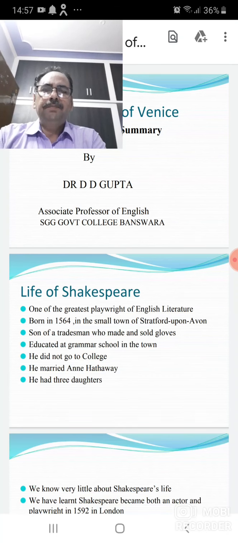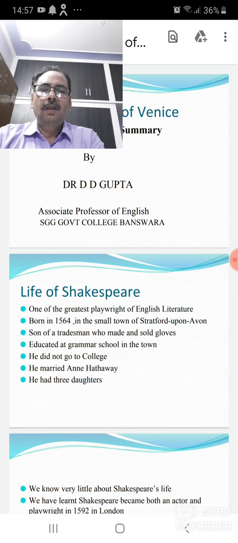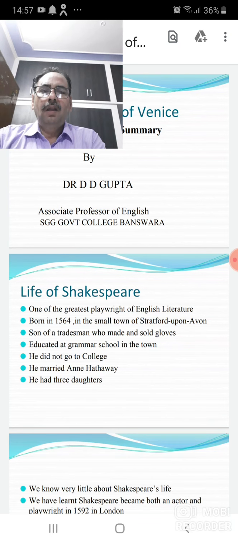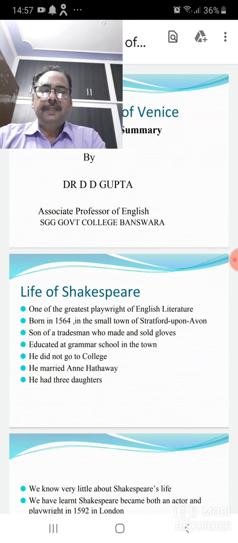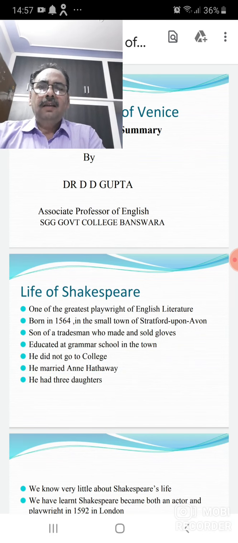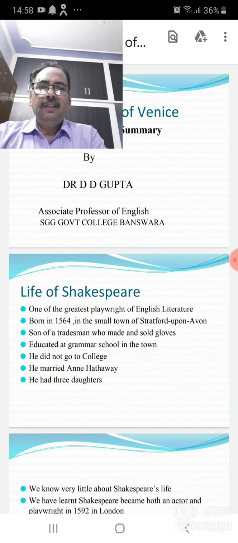Today we shall try to know something about The Merchant of Venice, the famous comedy play written by William Shakespeare. You have read already something about William Shakespeare in your previous classes. You have read some poems, sonnets, and some comedy play also and some tragedy play in your previous classes. I hope you have read Macbeth as well as As You Like It in your previous classes.